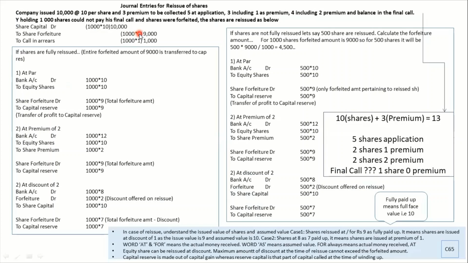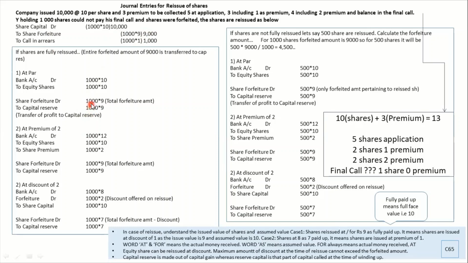Now, why did we credit it? Is it a liability? No, it is not a liability. We don't return this money to the subscriber. This is a profit, and this is a capital gain. That is why it is transferred to capital reserve. So I debited this forfeited amount to capital reserve.